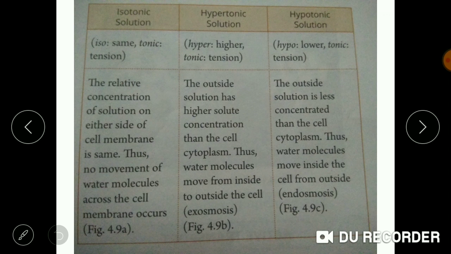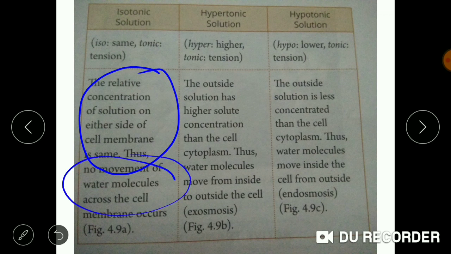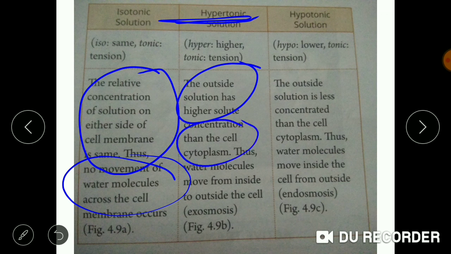Now these are the differences between isotonic, hypertonic and hypotonic solution. In case of isotonic solution, the relative concentration of the solution on either side of the cell membrane is the same, hence there is no movement at all. In case of hypertonic, the outside solution has higher solute concentration than the cell cytoplasm, and water molecules move from inside to outside, leading to exoosmosis and shrinkage of the plant cell.